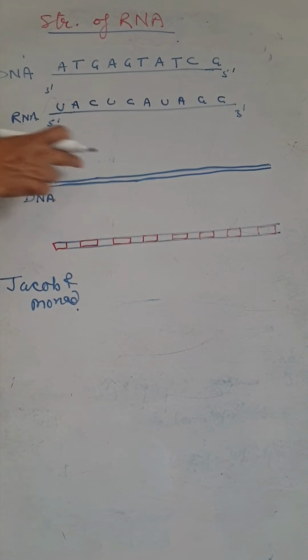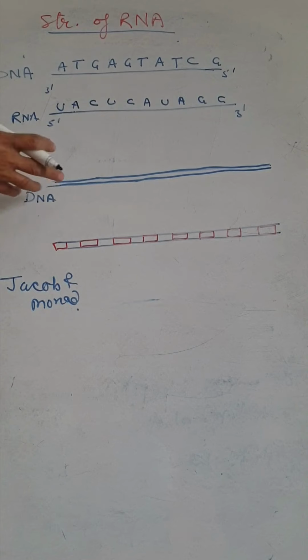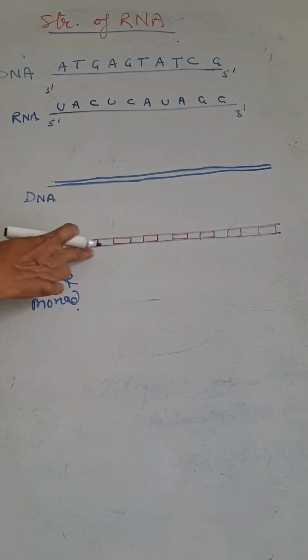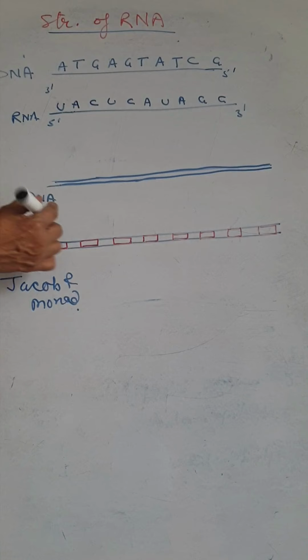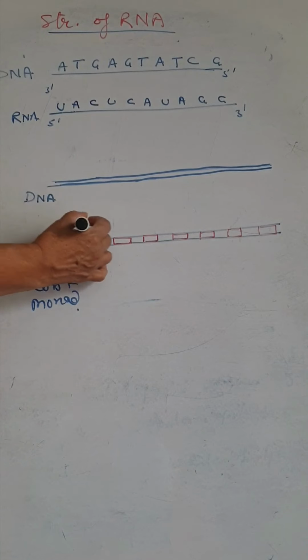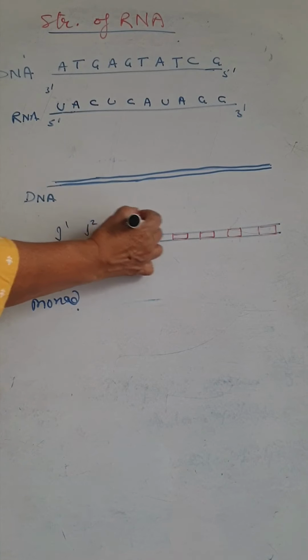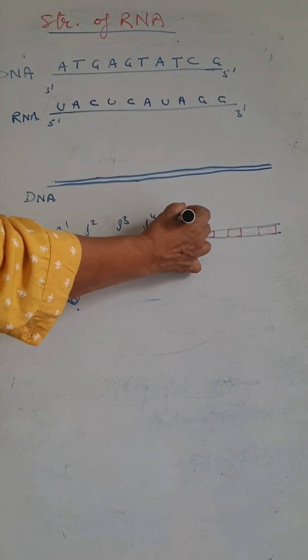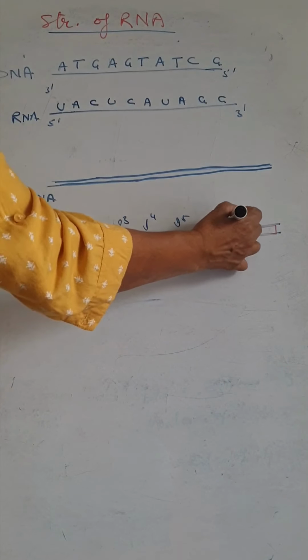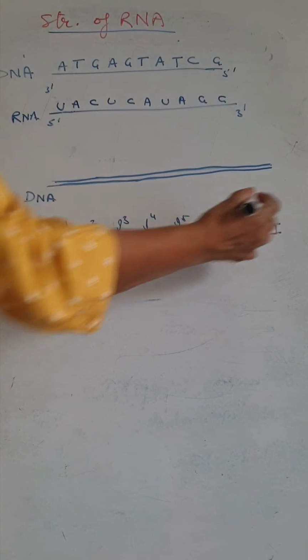So now this is the double-stranded DNA. We repeat again. This is the DNA, and when the RNA is formed, it has some part coding and some part non-coding. The non-coding parts are called introns. I have marked the red ones as introns: intron 1, intron 2, intron 3, 4, 5, 6, 7 and 8.